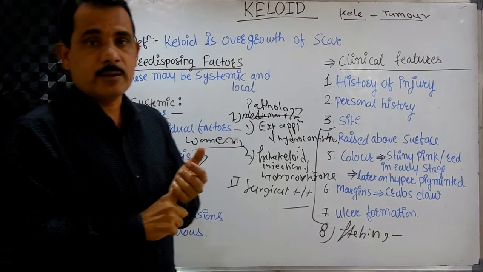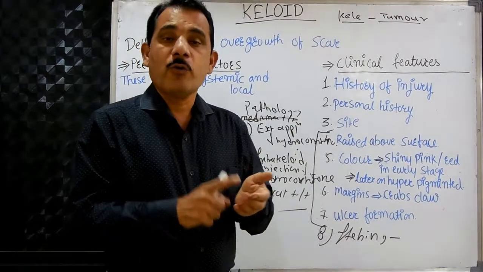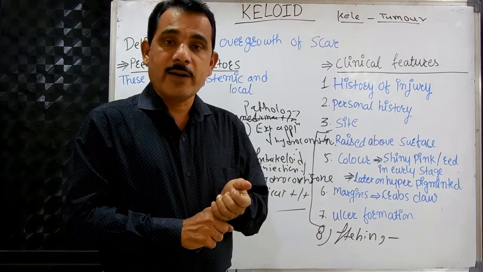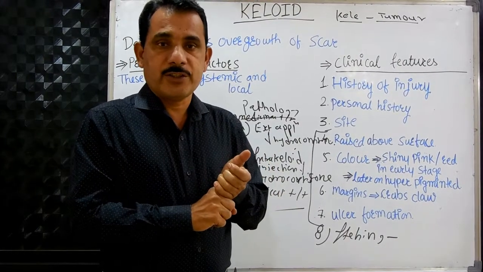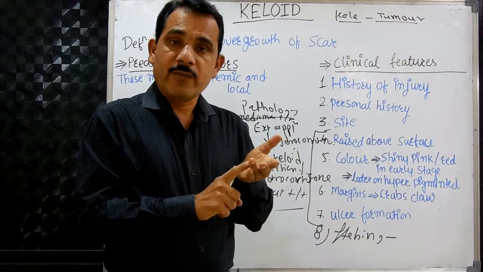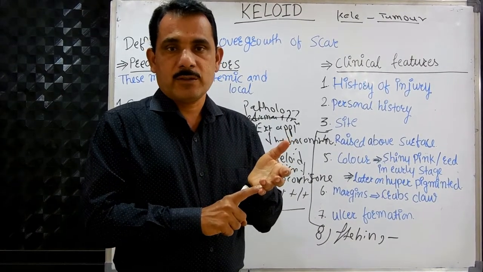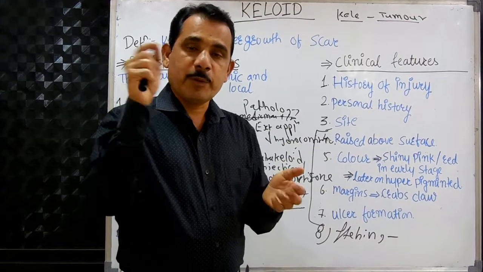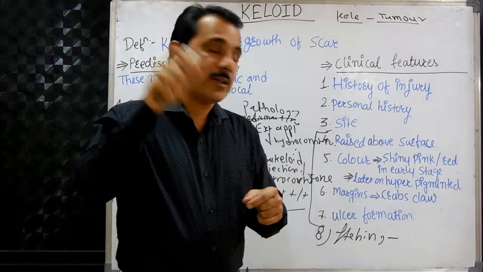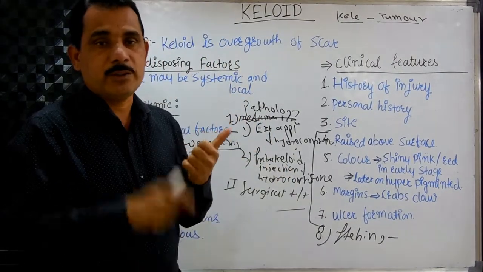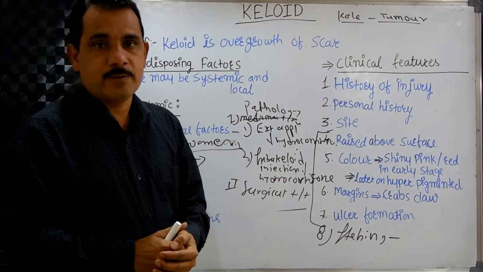So in homeopathy you can use these four medicines for the keloid: Graphites, Silicea, Thuja and Calcarea Fluorica. And if you have any specific history or protracted symptoms, you can use other medicines than these four. But these four are the predominant. So this is about the keloid. That's all.